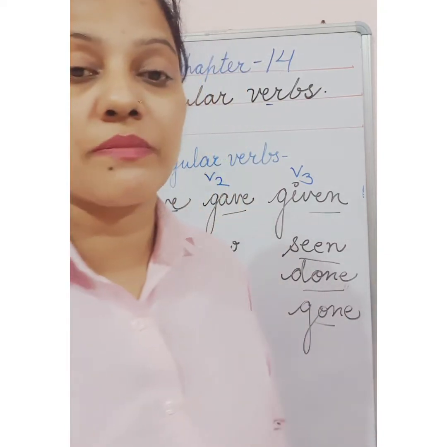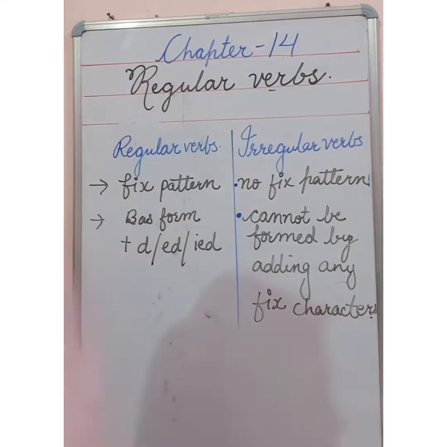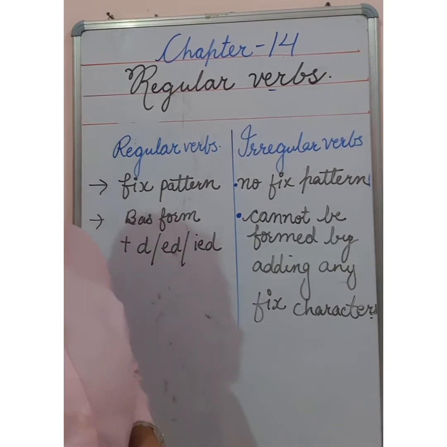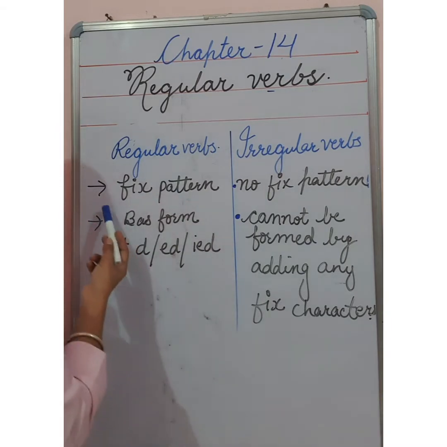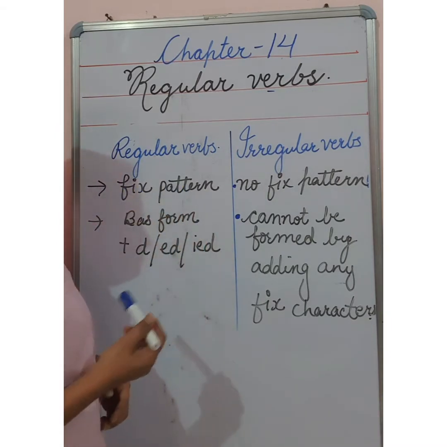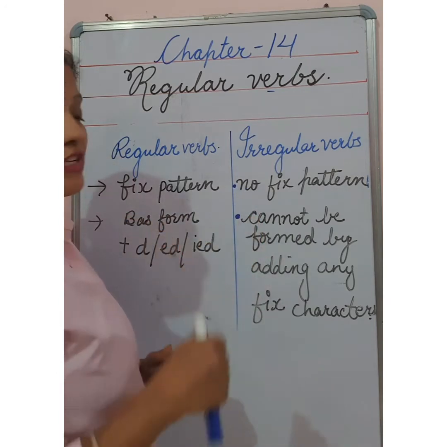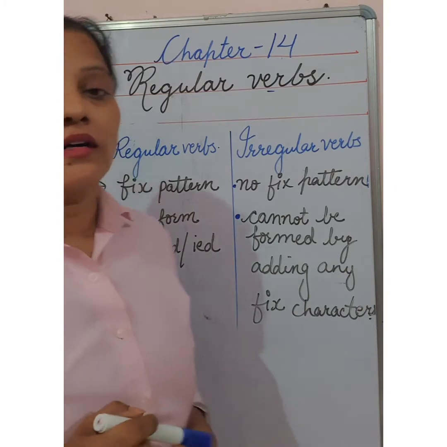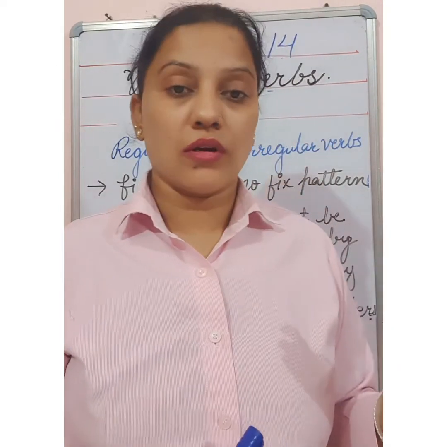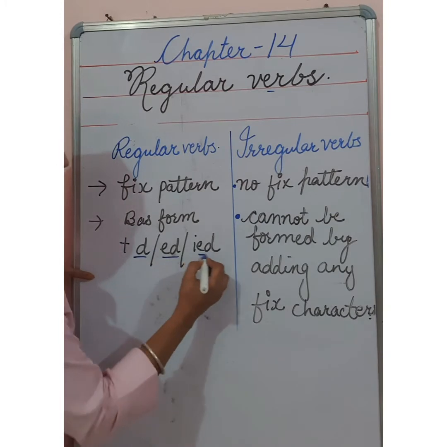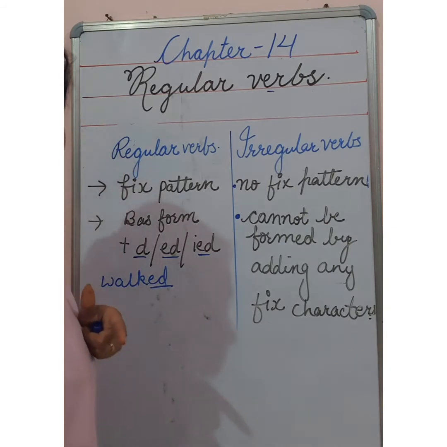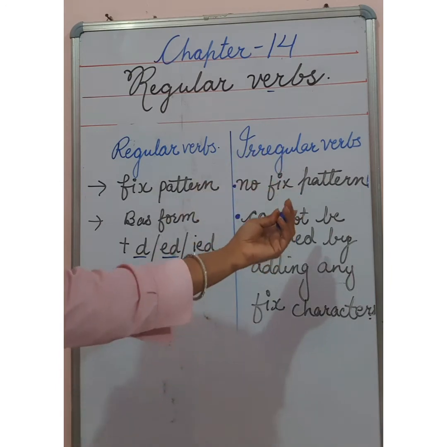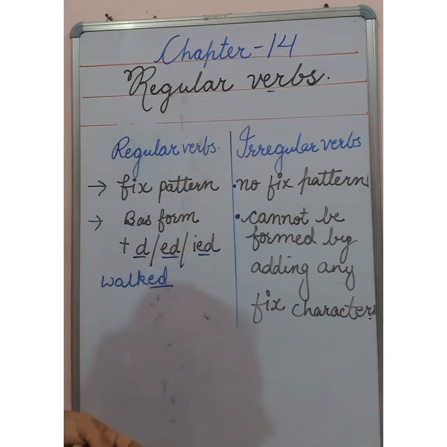Now I will tell you the difference between regular and irregular verbs. You can see on my board I have written the difference between regular and irregular verbs. What is the difference between them? In regular verbs there is a fixed pattern, and in irregular verbs no fixed pattern. Suppose any word is given, like walk. We are adding d, ed or ied, so you will add ed. Walk, walked. This is the past form, walked. And in irregular verbs, we don't have any fixed pattern, as I told you.